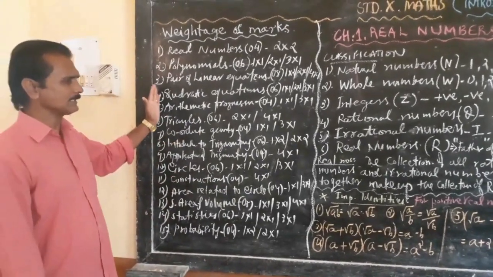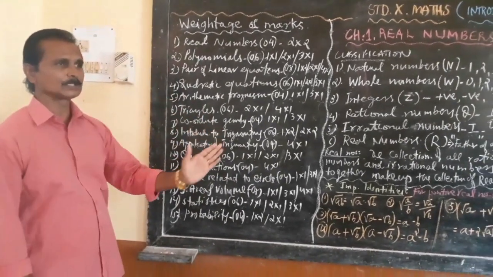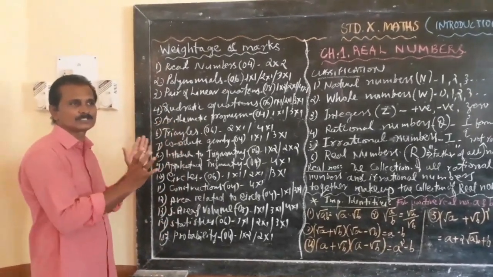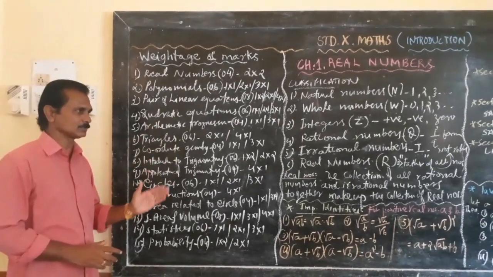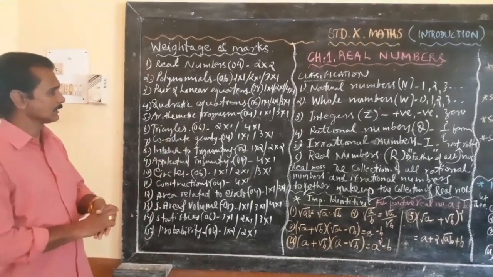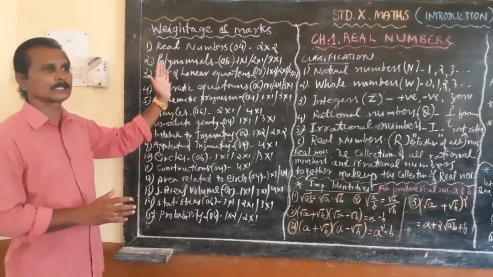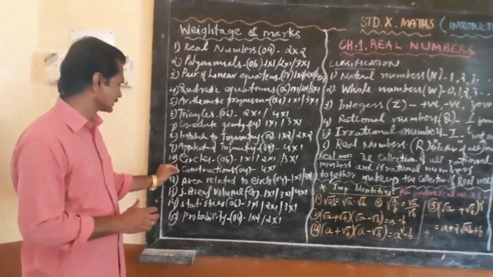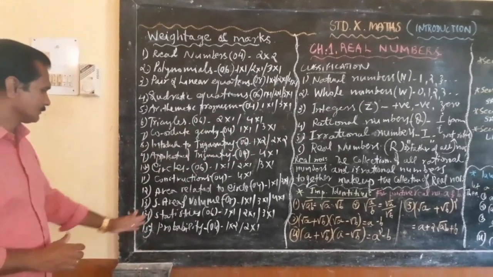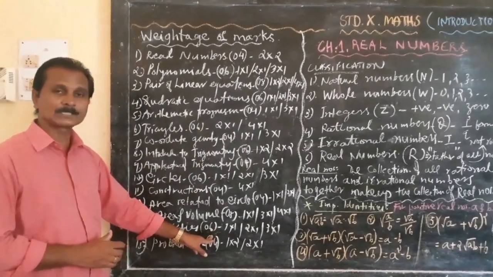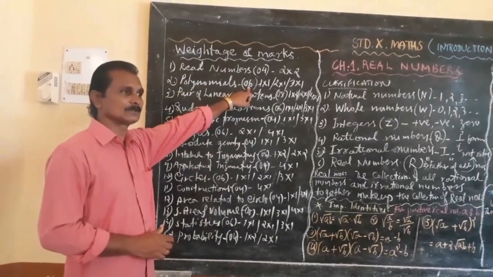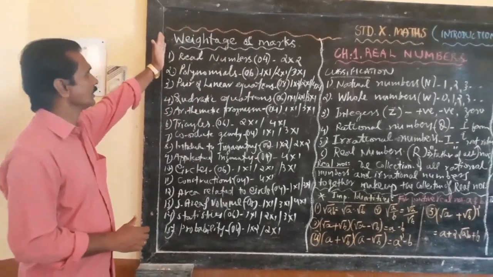So you keep it in your mind. No need to write it down in your notebook, but you should remember how many marks will be asked from each chapter, so that you can select a particular chapter. Some are interested in some particular section, they can concentrate on a particular portion. Some are interested in trigonometric ratios, so you concentrate on that chapter. If some are interested in statistics, you can concentrate on that chapter. If some are interested in polynomials, then you can concentrate on that. That is the advantage of understanding this weightage of marks pattern.